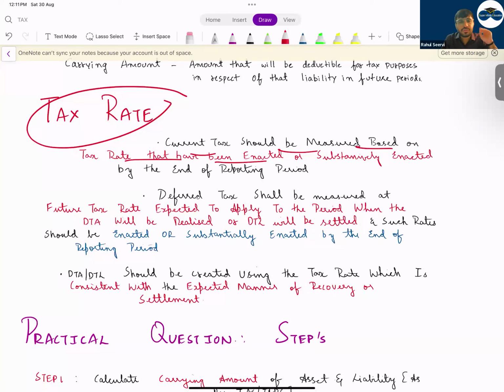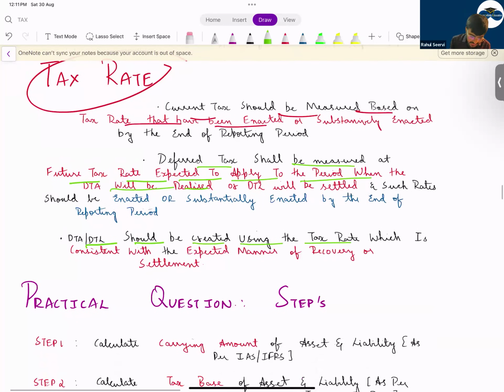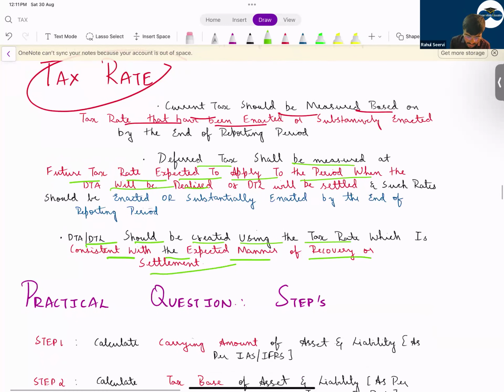Sir, for deferred tax, what should we do? For deferred tax, you should use the tax rate in future, whatever is the future tax rate. If you know that, use it. If you do not know what the future tax rate is, in that case we use the current tax rate only. But most of the time the future tax rate will be available. Deferred tax shall be measured at the future tax rate expected to apply to the period when the DTA or DTL will be released or settled. DTA or DTL should be created using the tax rate which is consistent with the expected manner of recovery.